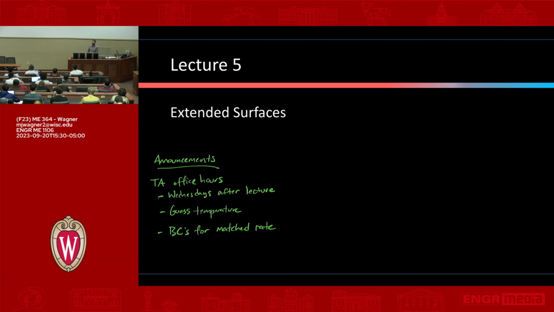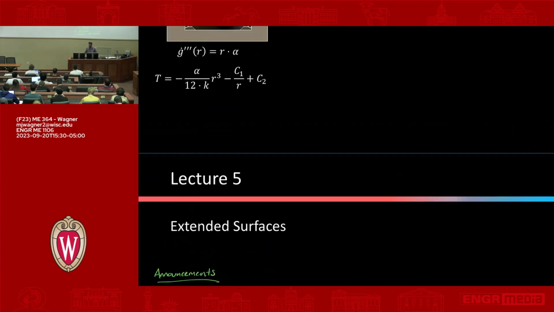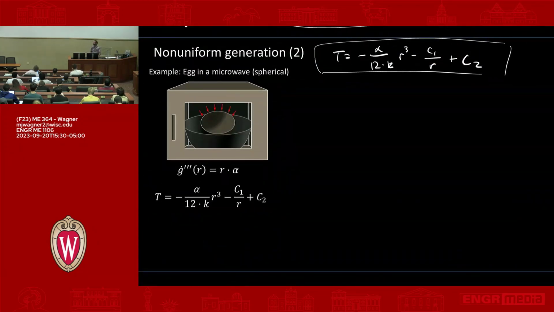All right, so then let's finish up the discussion from last time. We were going through an example problem, our egg in a microwave. Let's finish this up real quick because we have kind of a lot to get through on the next topic, which is extended surfaces. So I'm going to go through this quickly just so you can see what the answer looks like. If you have questions on it, just stop me.